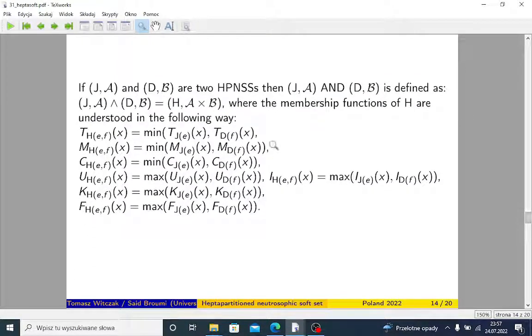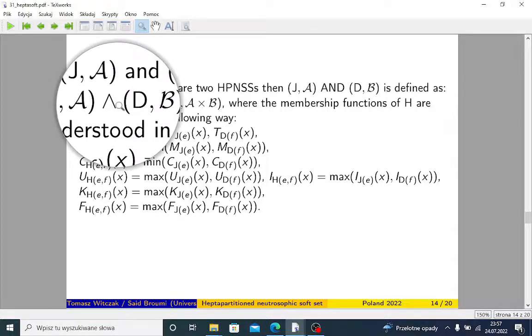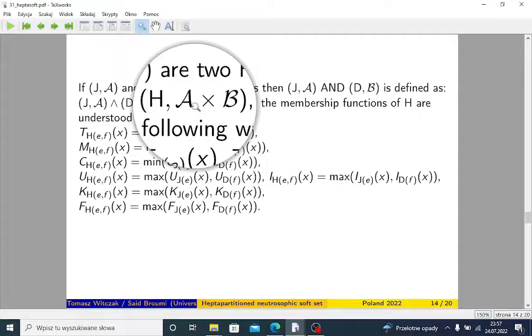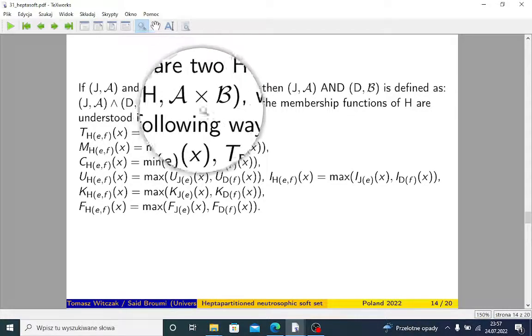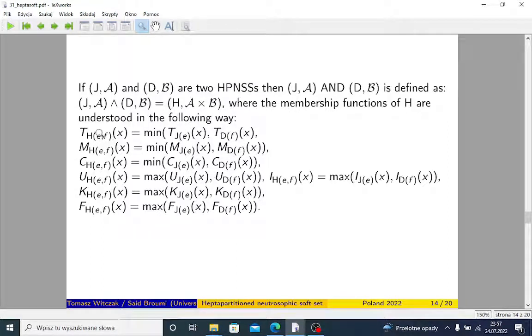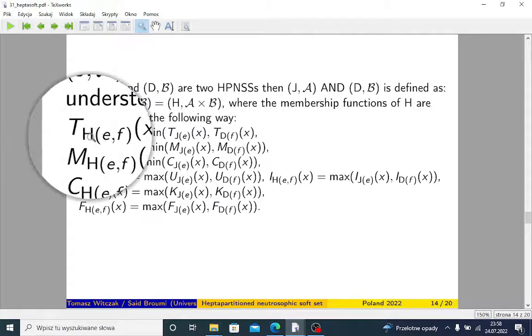We may also define more complex operations, namely AND and OR. AND is defined in the following manner. We use this symbol, and now it's slightly different, because instead of a typical set of parameters, we have a Cartesian product of those sets of parameters, and membership functions are defined in the following way.